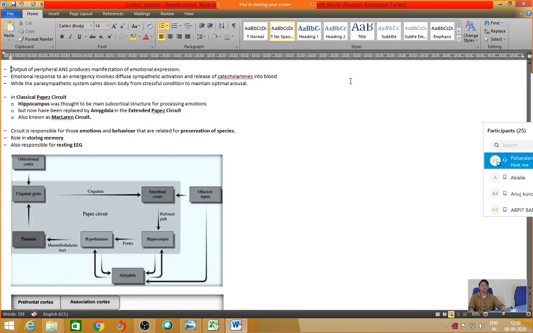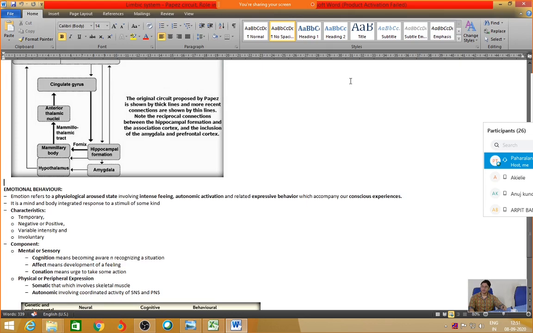So when you are discussing the Papes circuit, you have to write that the classical Papes circuit consists of hippocampus, hypothalamus, anterior nucleus of thalamus and the cingulate gyrus. And the extended Papes circuit consists of an additional loop, that is the amygdala, which runs from the hippocampus to the hypothalamus and back. So this is how you're supposed to write when you're asked a question regarding the Papes circuit.